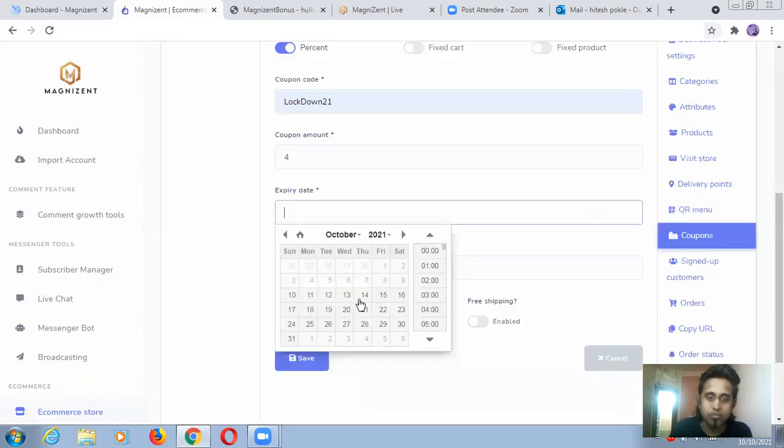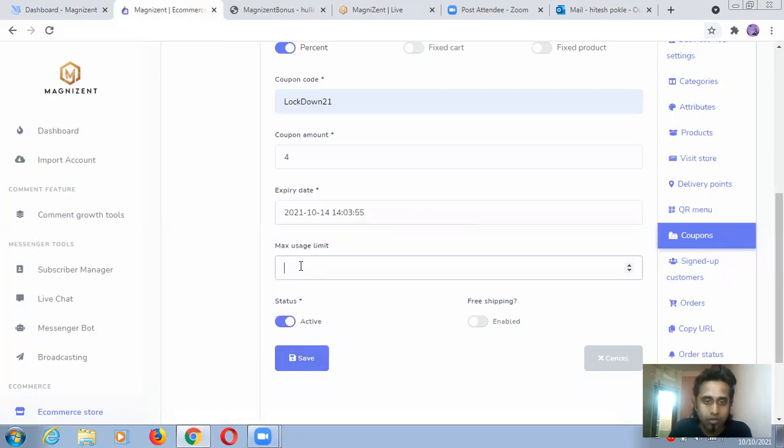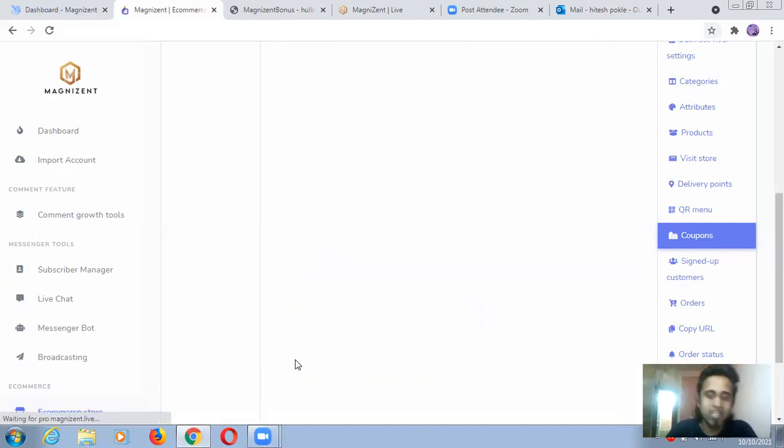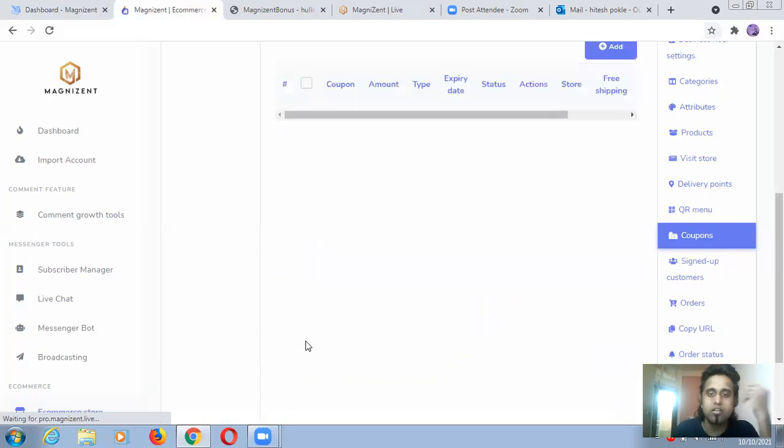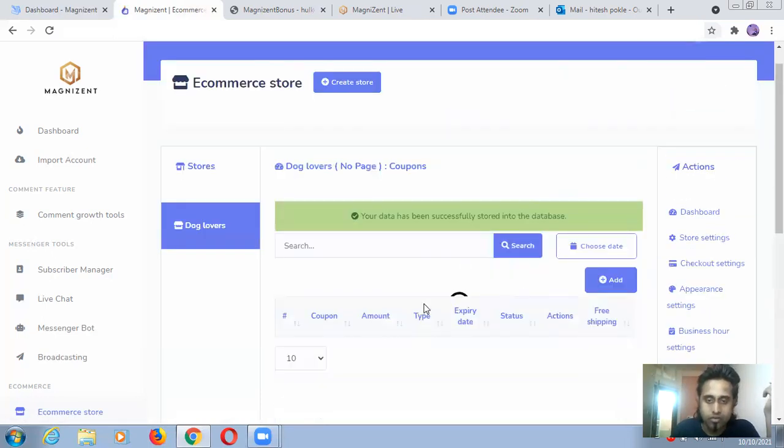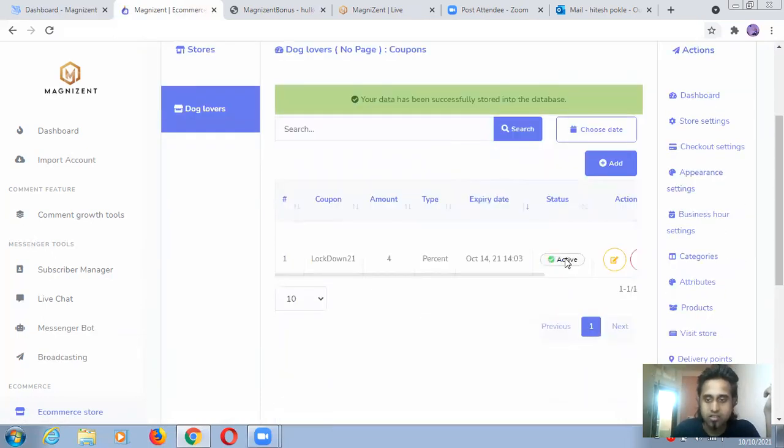Expiry date you can put, it will expire on 14 October. Something like that. And a maximum users limit, only one time, guys. Save, and my coupon is created. I hope you see, guys, this is my coupon.